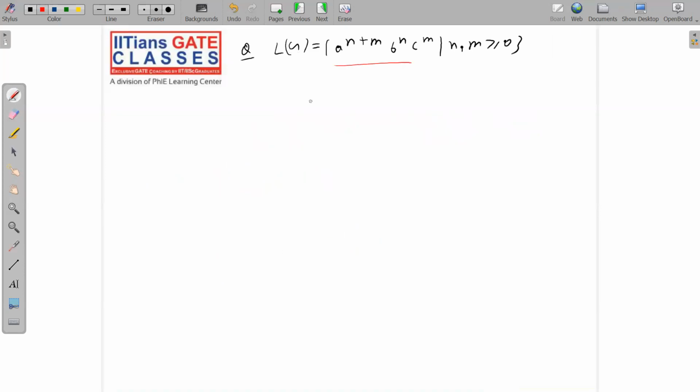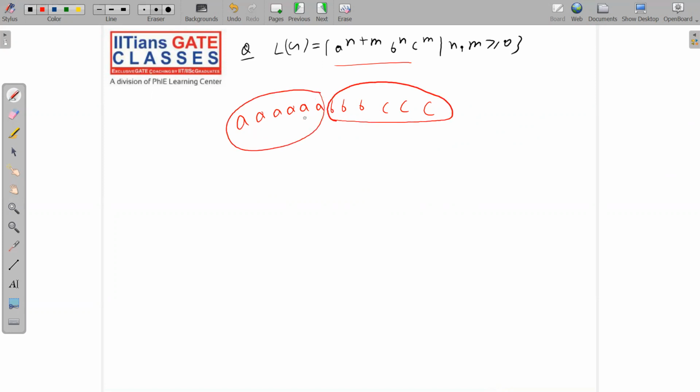Next is this. Again, very simple. I will directly write the string: AC, AC, AC. Now again A, B, A, B, A, B. So see here, the sum of the number of B's and the number of C's is equal to the number of A's.